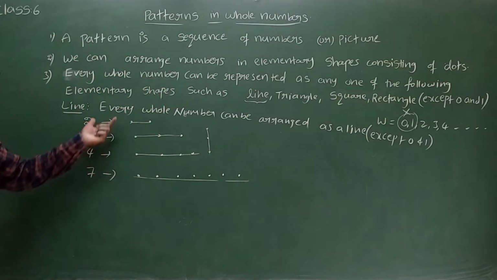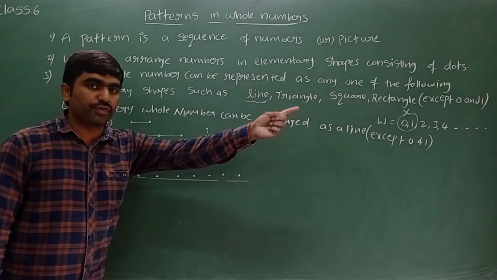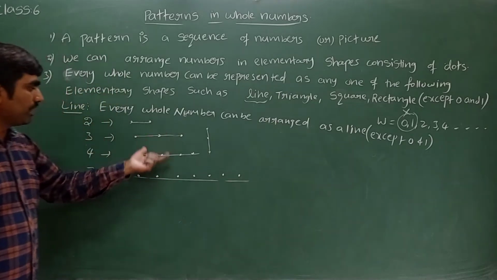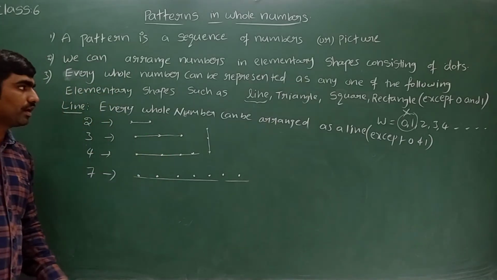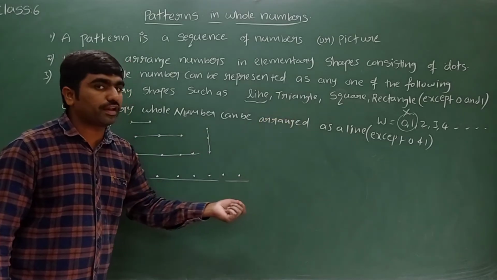So this is about a line. Hope you understood. Every whole number 2, 3, 4, 5 we can arrange as a line. Now let's see which types of whole numbers we can represent as a triangle, square, rectangle.